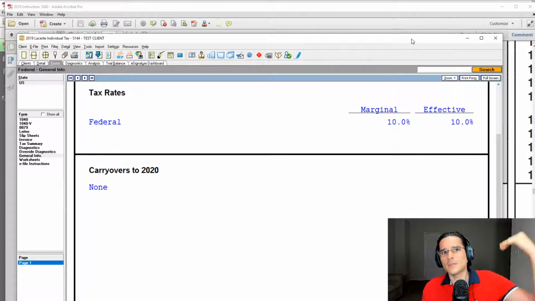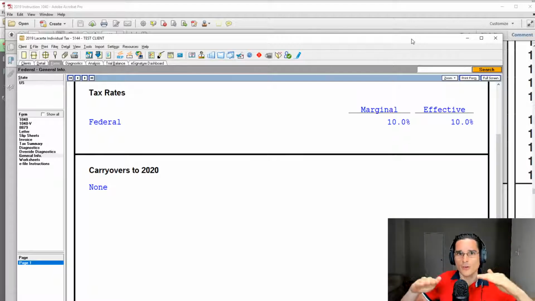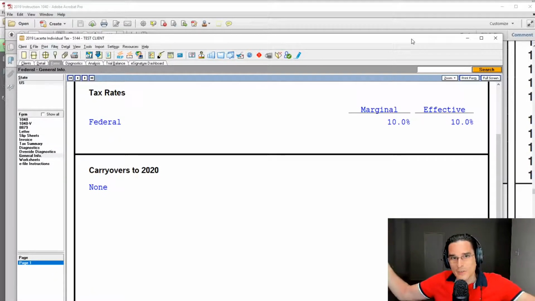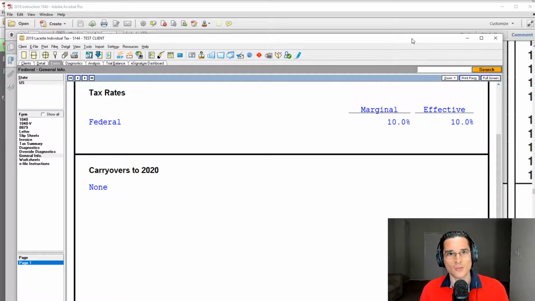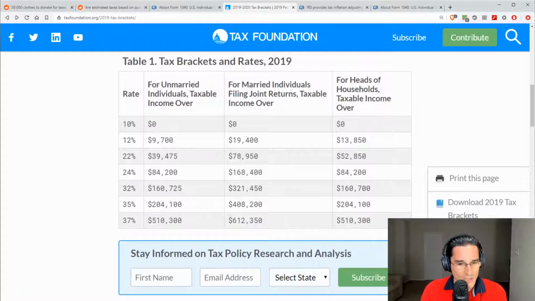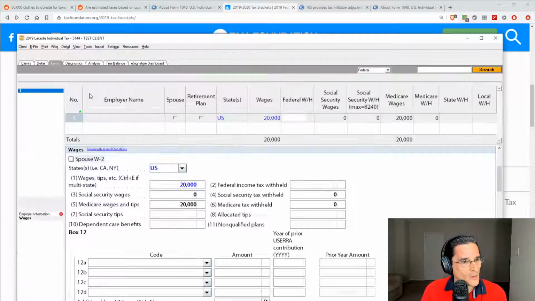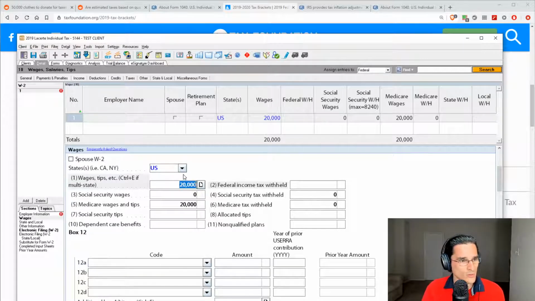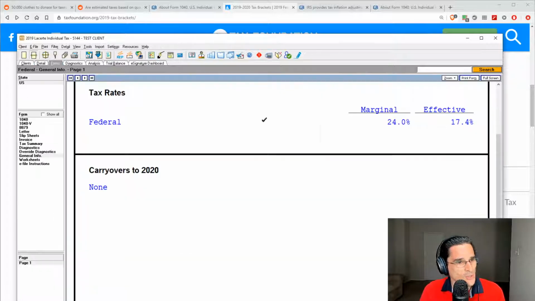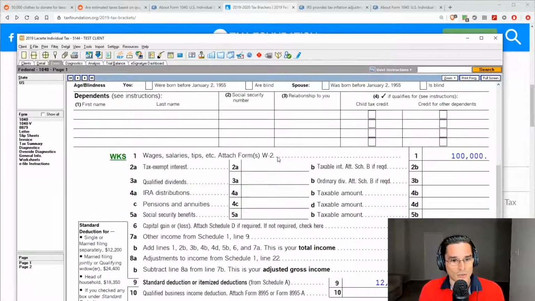But what if the income is higher and you're exposed to multiple layers of marginal tax rates? What does that have to do with the effective rate? Let's take a look. Let's change our income from $20,000 to $100,000. This is just straight wages. Let's see what that does. So we changed it to $100,000.